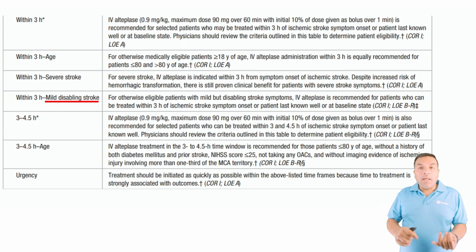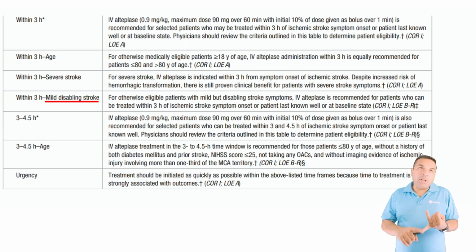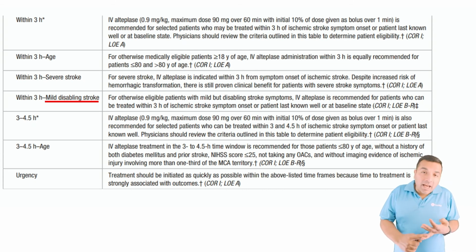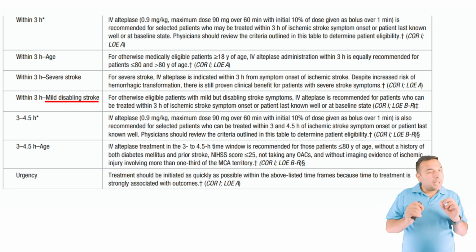And those are, if the patient actually has a disabling stroke that comes in within the 3-hour window. Generally speaking, within the 3-hour window, it doesn't matter what the age is. It can be above or below 80 years old. And if they have a mild stroke, that is an NIH stroke scale of less than 5, but it is significantly disabling. And this could be a little bit tricky.